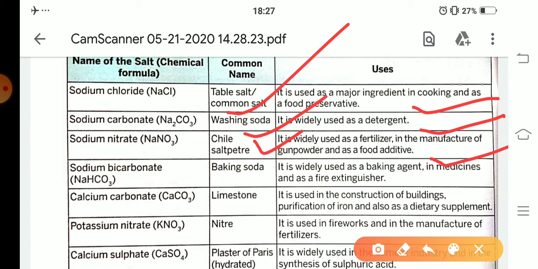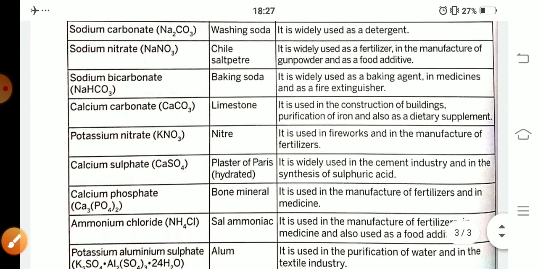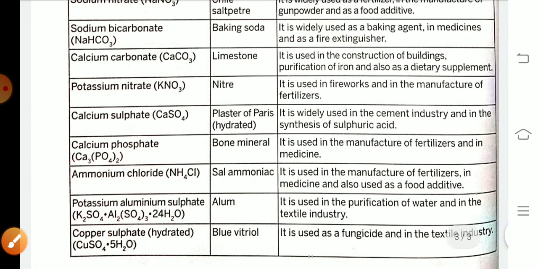Okay. Next, sodium bicarbonate. The common name of sodium bicarbonate is baking soda. It is widely used in baking, in medicines and as a fire extinguisher. Calcium carbonate, the common name is limestone. It is used in the construction of buildings, purification of iron, and also as a dietary supplement. Okay. Next, potassium nitrate, KNO3, also called nitre. It is used in fireworks and in the manufacture of fertilizers also.